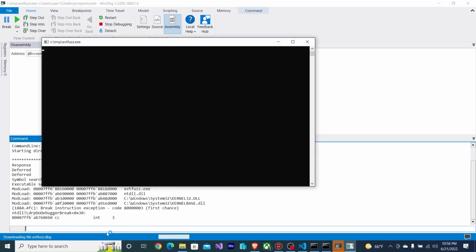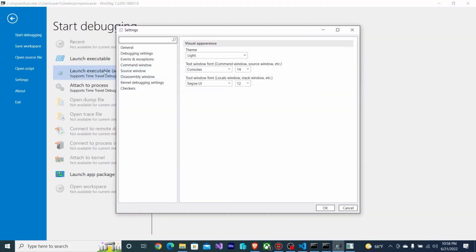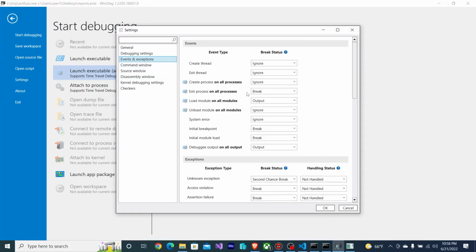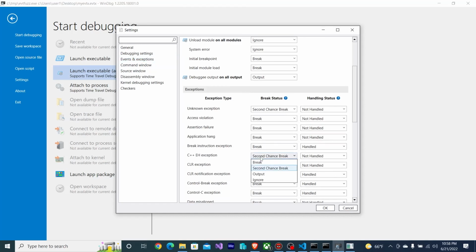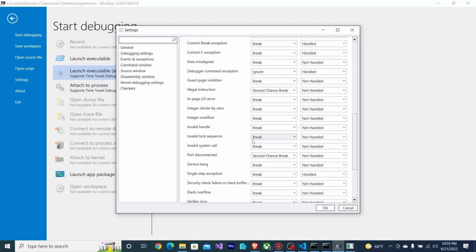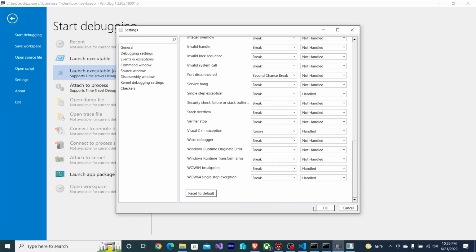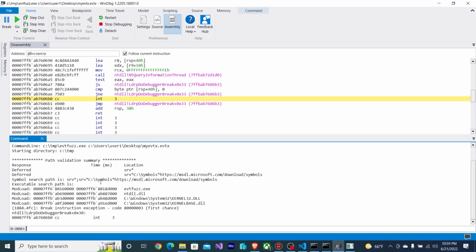Okay, gonna run it. I'm gonna make sure in my file settings and event and exceptions that I'm breaking on C++ exceptions and not just breaking on the second chance exception, because that means that if the exception is handled in my code, which it is, my debugger won't be notified of it. But I want to be notified of them, not just on second chance. So I make sure that's set, and I'll just resume execution.